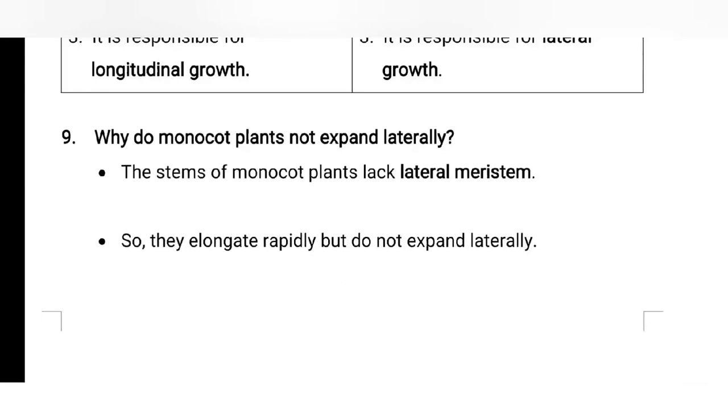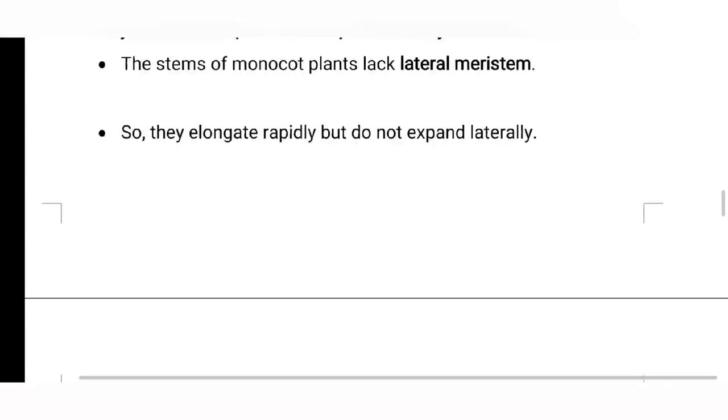The stems of monocot plants lack lateral meristem. It means they don't have lateral meristem. So they elongate rapidly but do not expand laterally. Elongation means lengthwise they grow well. They grow fast, but they do not expand sidewise laterally due to the lack of lateral meristem.